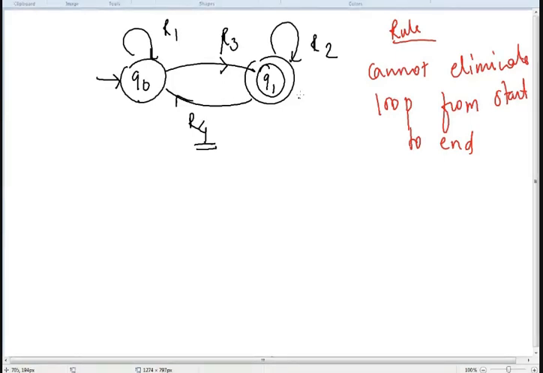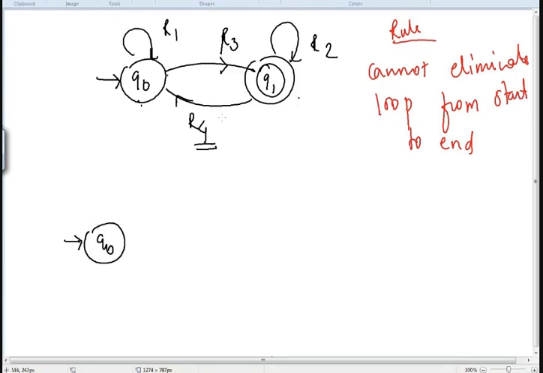Whenever I am eliminating a loop, I can take the effect on either of the states. Now when I talk about taking the effect, it means that if I have to start from the Q0 state, then how will I go around and come back to Q0, I have to write that effect on that state.